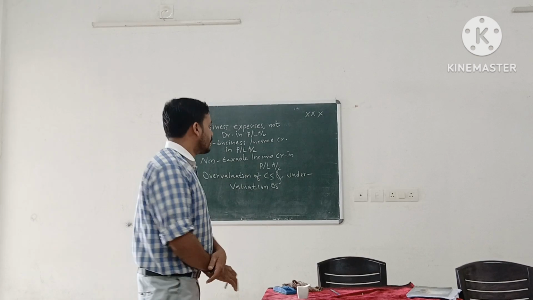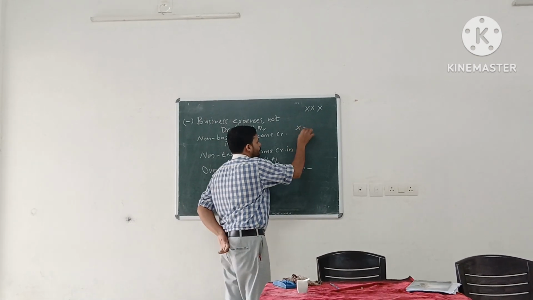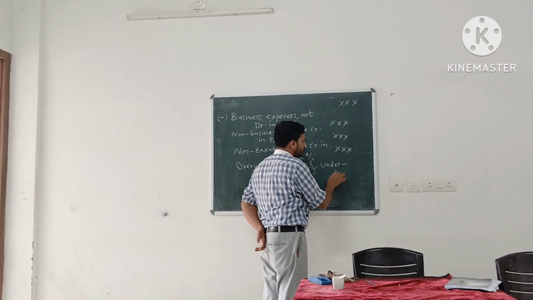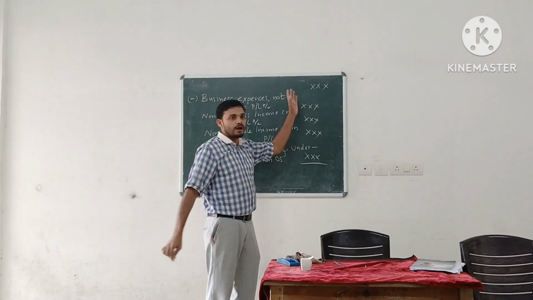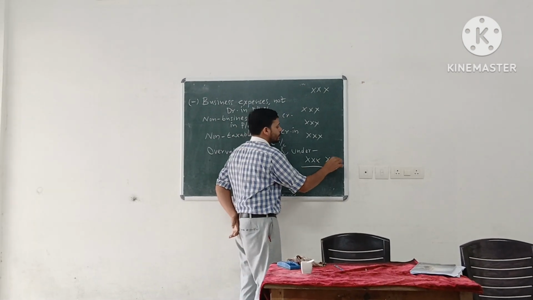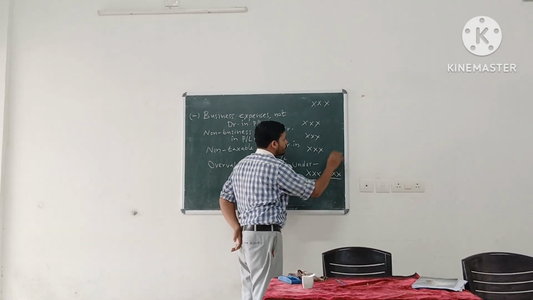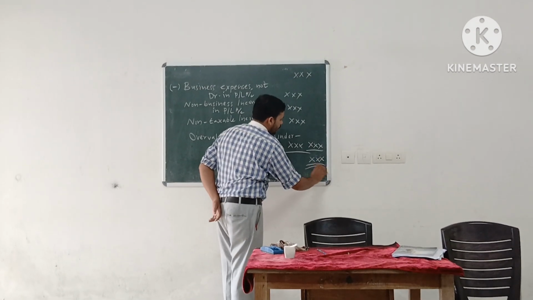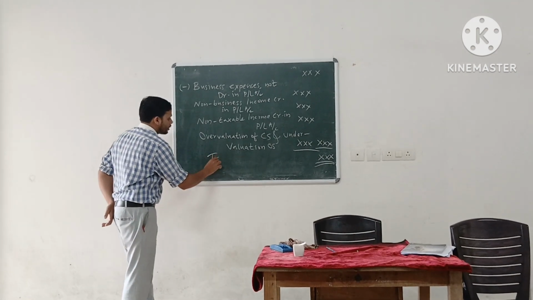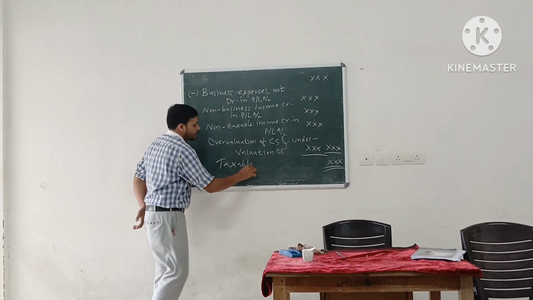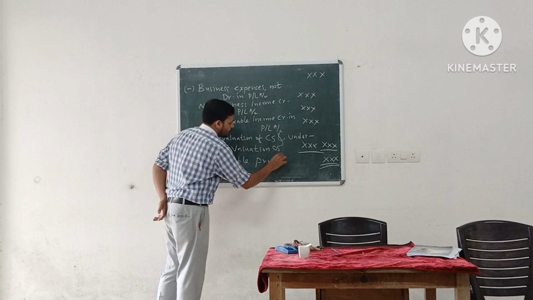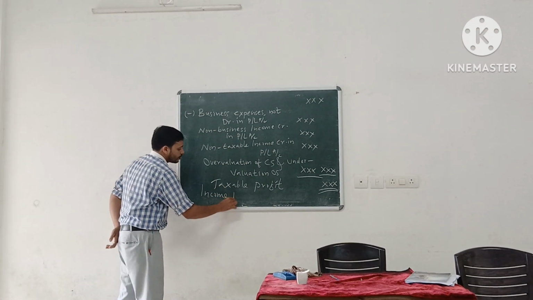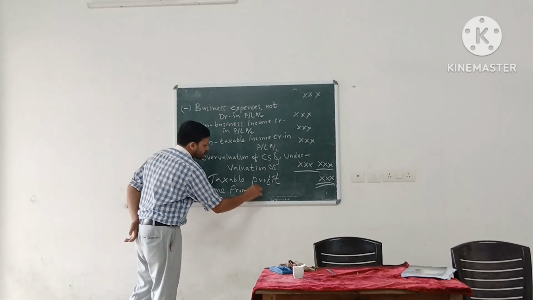Then the resultant figure. Four items are there: 1, 2, 3, 4. Add these four items, then deduct this item from this figure. The total last figure will be the taxable profit, that is, income from business.